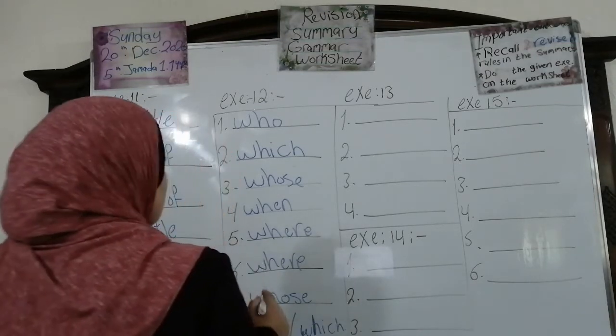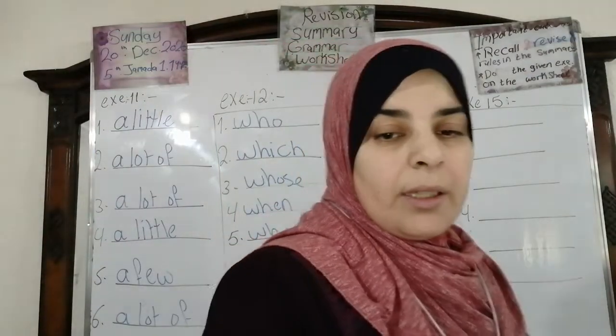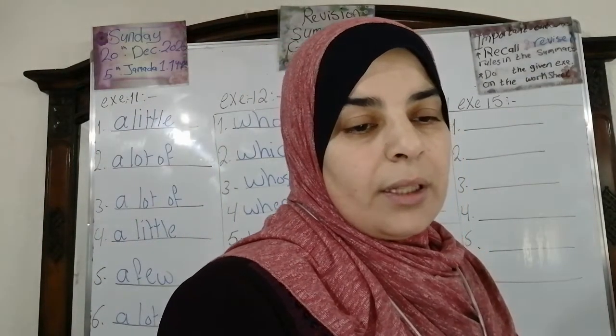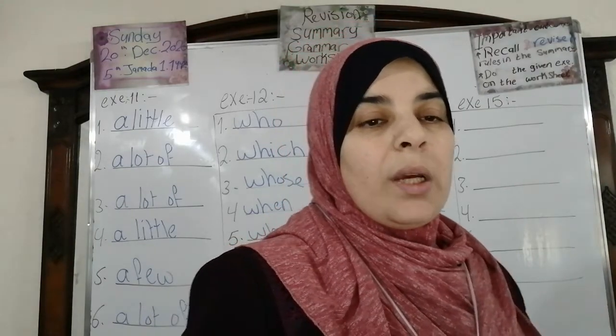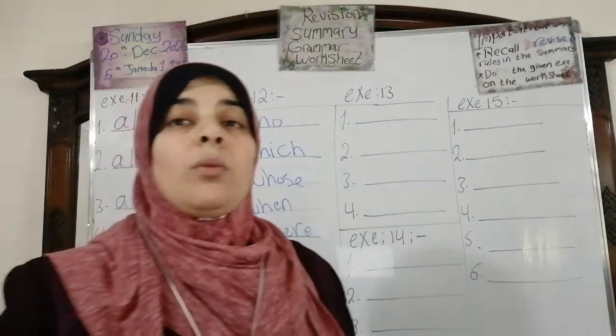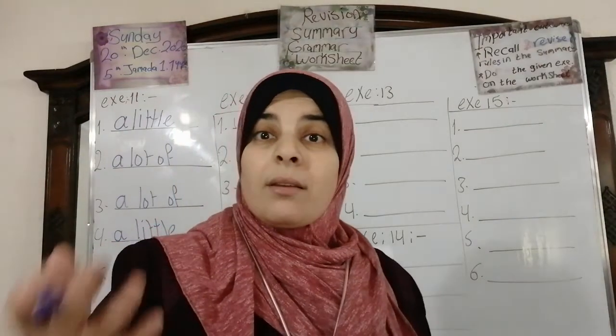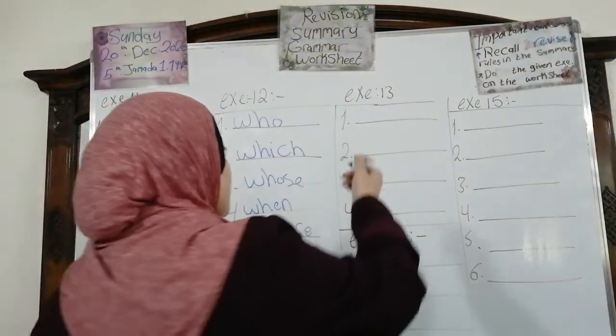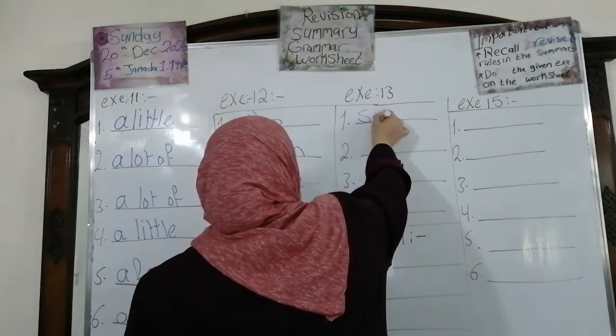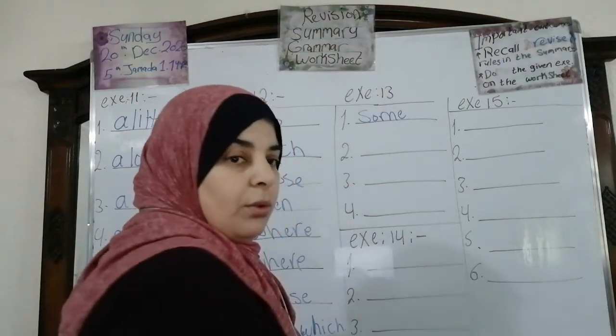Deal? Now, let's move to exercise 13. Fill in the blanks with either some or any. We need some oranges or any. What do you think? Of course, excellent, some, because we don't have any negative or not here. So we're going to write some oranges.